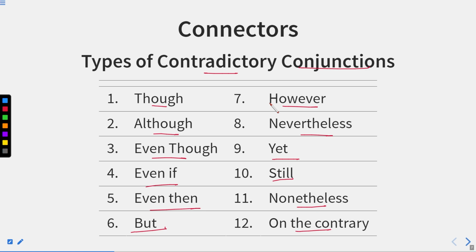So there is a contradiction which we can show. These words are contradictory conjunctions. When we join two sentences of equal rank, but we show one sentence negating the other, or the other sentence negating the previous one, that conjunction is known as a contradictory conjunction. Okay, now let us see these words one by one.